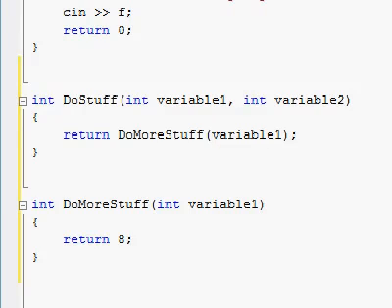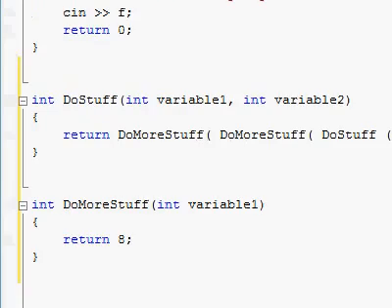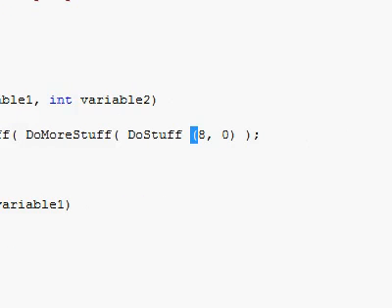And of course, the limits of our expression are very wide. As I said, you can pass inside of this function the results of calling a different function, using the results of calling the same function, whatever you'd like to do. And just don't lose track of your opening and closing parentheses, where they're supposed to wrap and what they're supposed to have inside of themselves. As you see right over here, for example, I have one opening parenthesis over here, another over here, and another over here, but they don't all get closed because I forgot to add a third closing parenthesis right over here. So don't lose track of your parentheses.